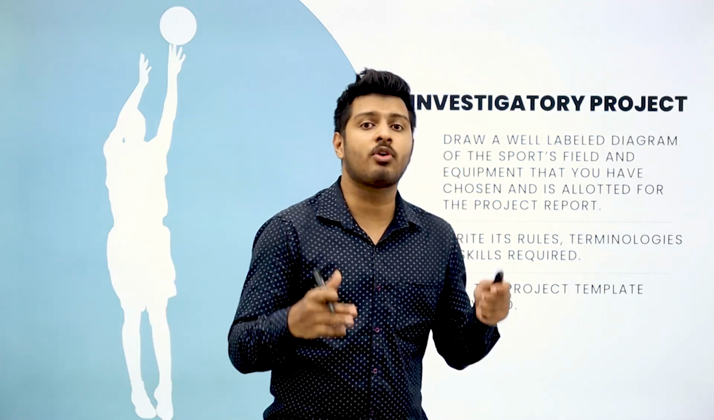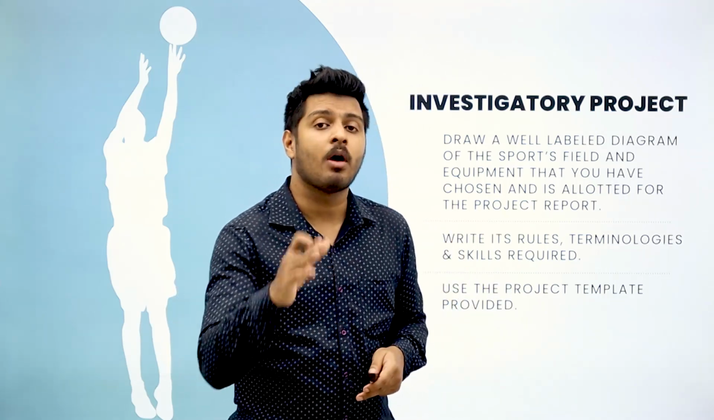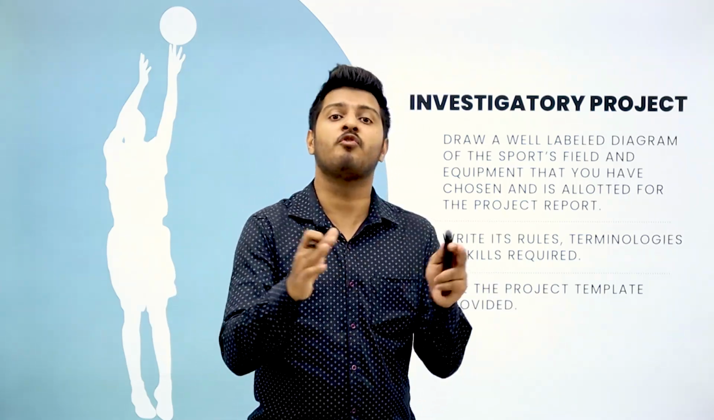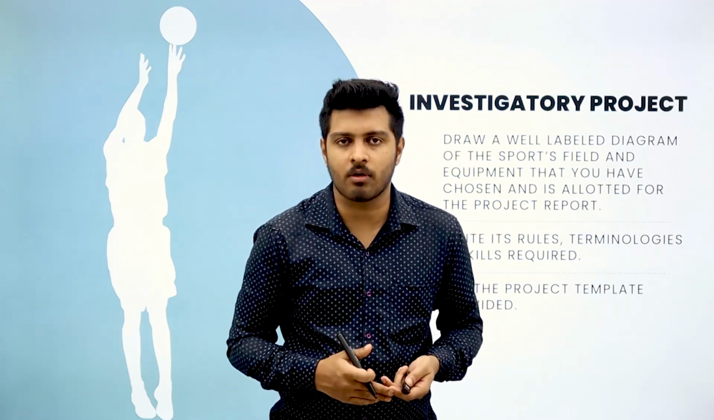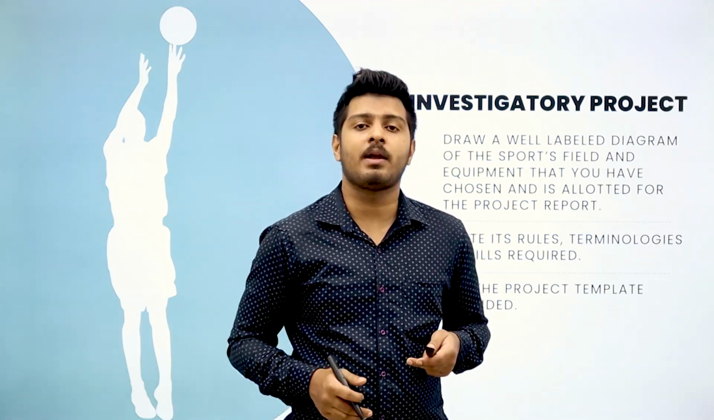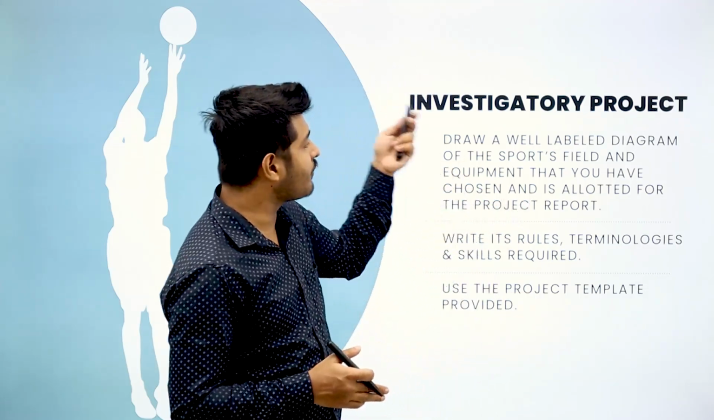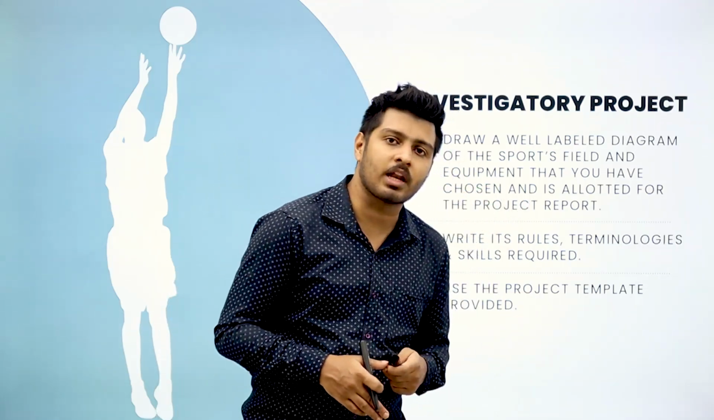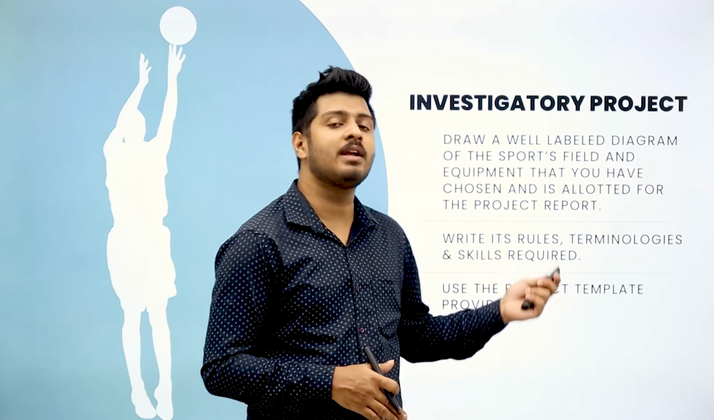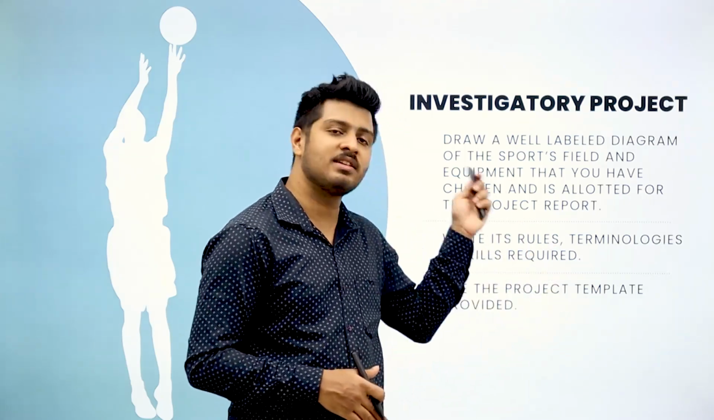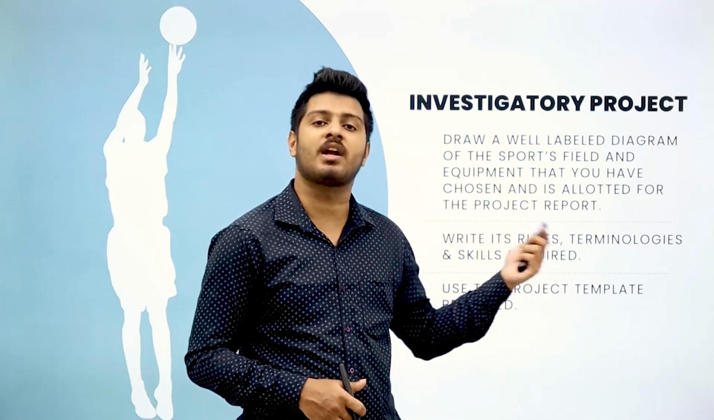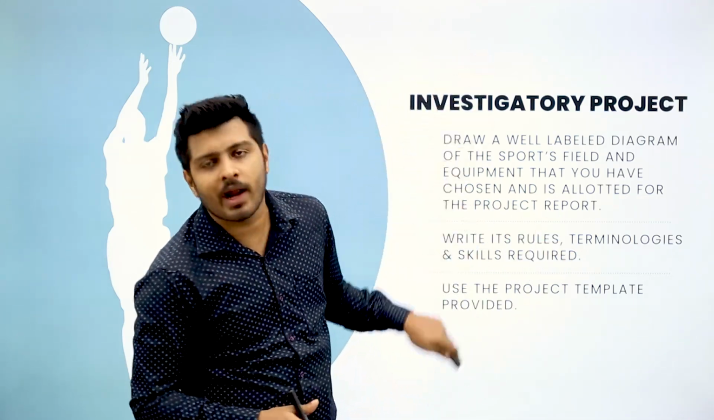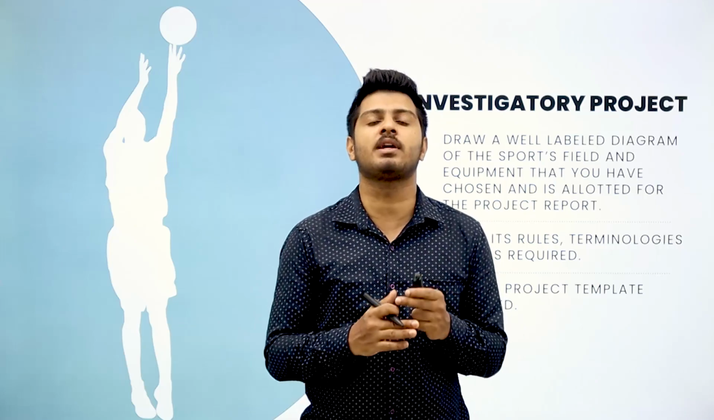First, you have to draw a well labeled diagram of whichever sports court or field. For example, I have taken basketball, or you have taken basketball. You have to draw a well labeled diagram of the basketball court. After you have drawn the well labeled diagram of the basketball court, you have to write its rules, terminologies, skills required, history, and all those extra details. Now this is a rough idea of what all things will be included in your investigatory report.